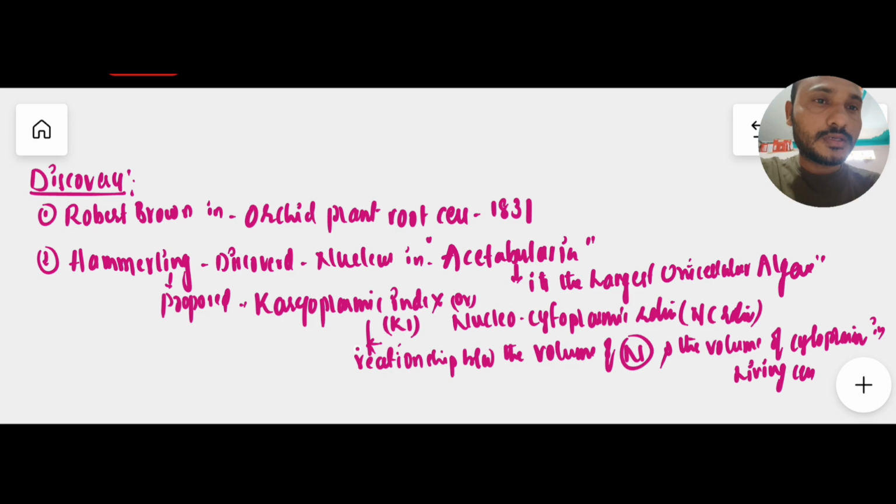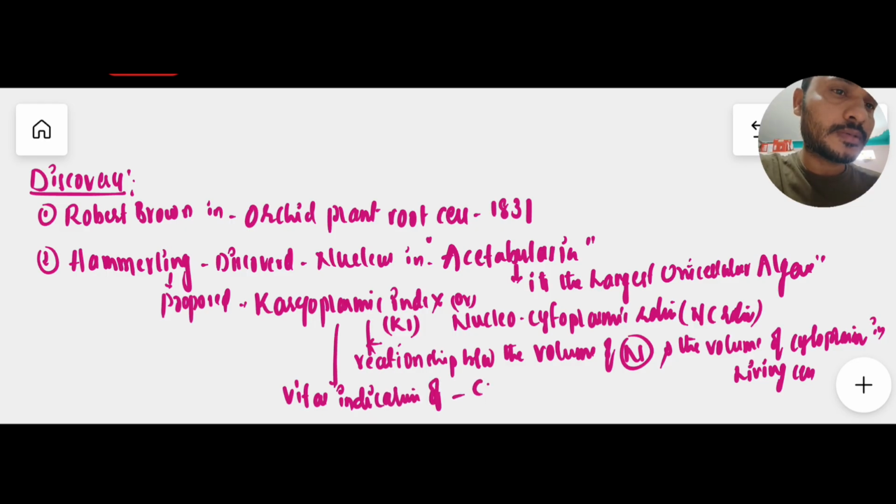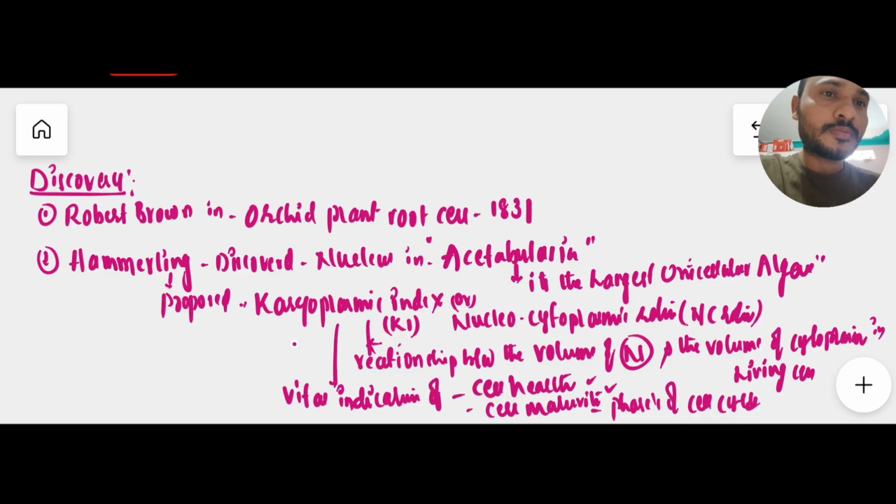Why do we need to know the volume of nucleus and volume of cytoplasm in living cells? Because this karyoplasmic index is a vital indicator of cell health, and also a vital indicator of cell maturity, and very importantly an indicator of phases of the cell cycle. In phases of the cell cycle we have different phases, we will discuss in another video lecture. So to know the cell conditions like cell health, cell maturity, and phases of the cell cycle, it must be based on this karyoplasmic index only.